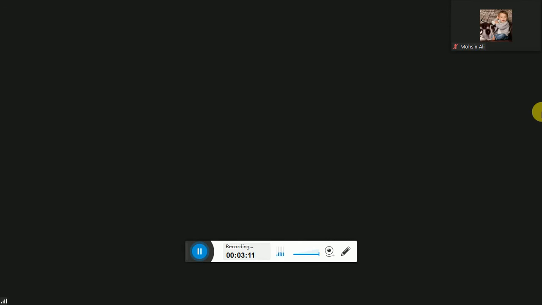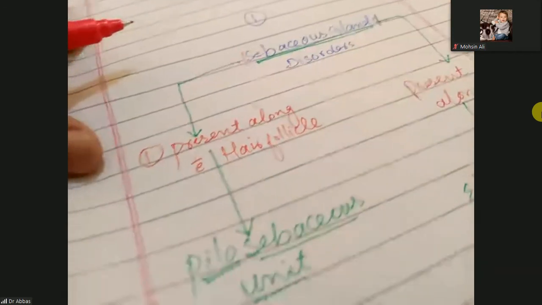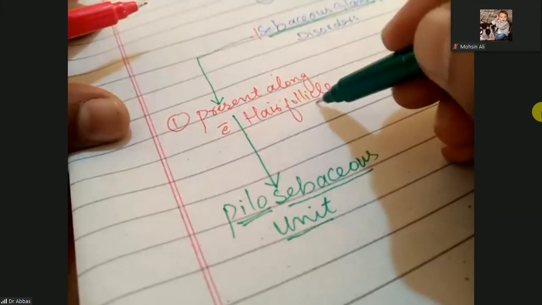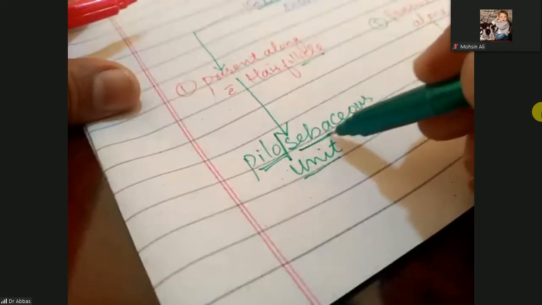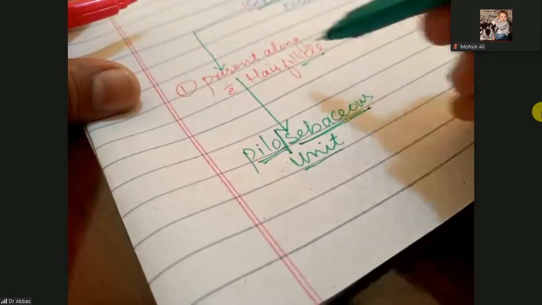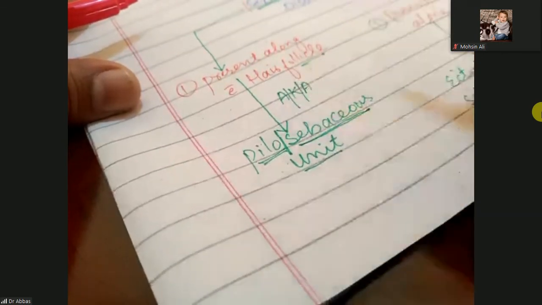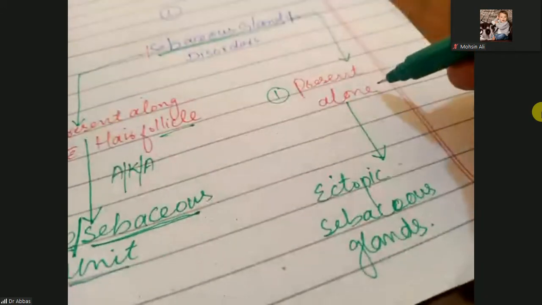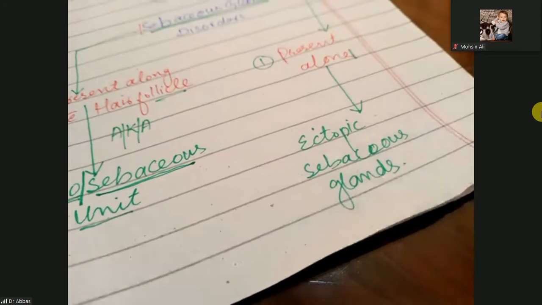It means sebaceous glands are glands in our body that produce oily secretions. They are present in two forms. In one form they can be present along with a hair follicle. Hair follicle is pilo and sebaceous is sebaceous, so it is also known as the pilosebaceous unit, and they can be present alone and are then known as ectopic sebaceous glands.